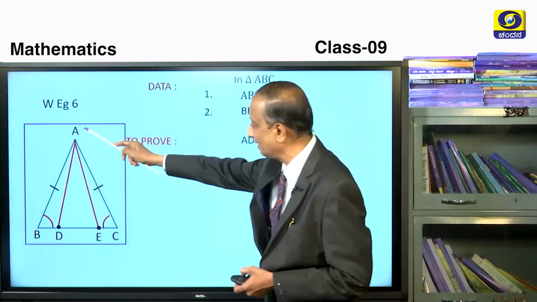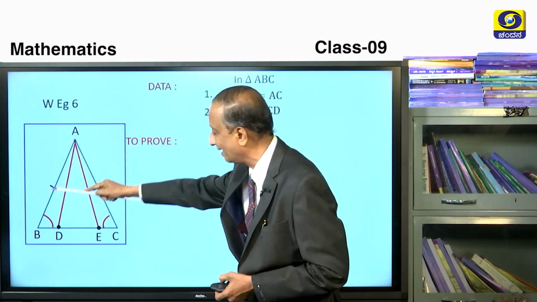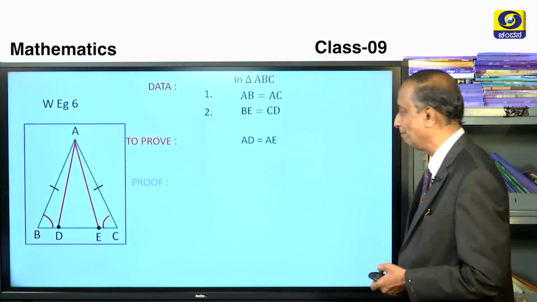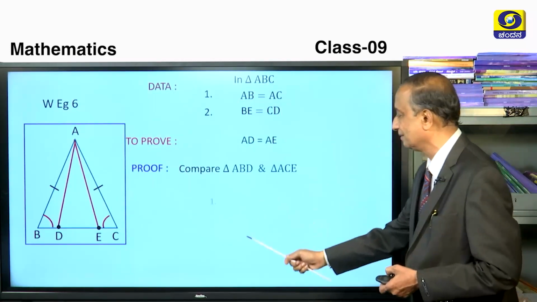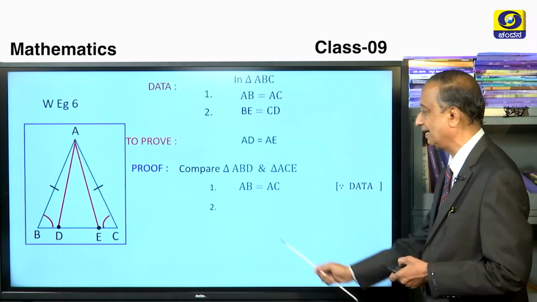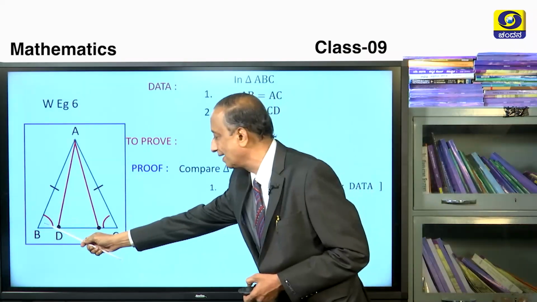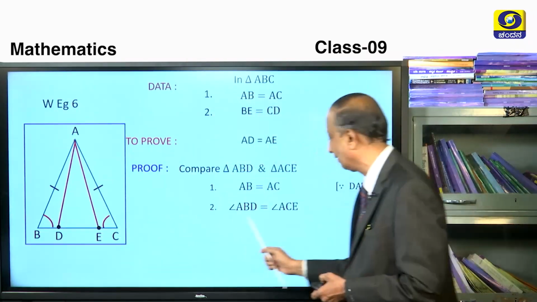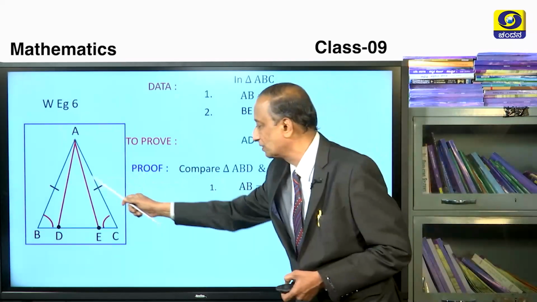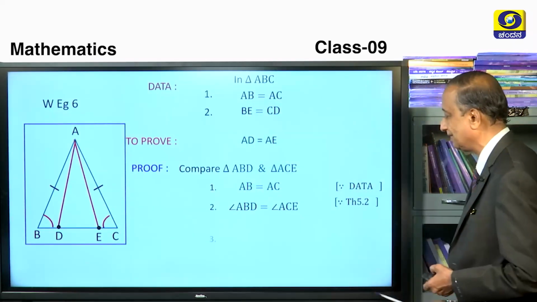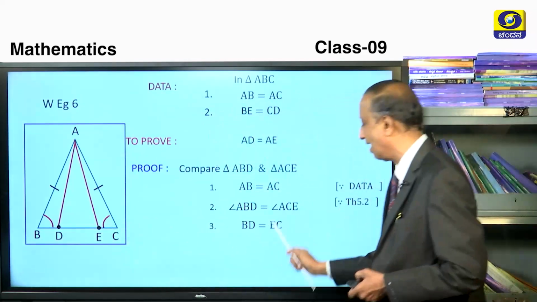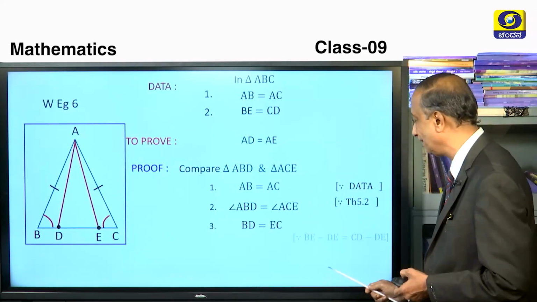Just concentrate all your attention on this triangle ABD and this ACE. When you compare these two triangles, the first point is AB and AC are equal. It's because of data. Second point is this angle ABD is equal to angle ACE. It's because of theorem number 5.1. That is, if two sides are equal, then the two angles facing them are equal. And thirdly, this BD and EC are equal.